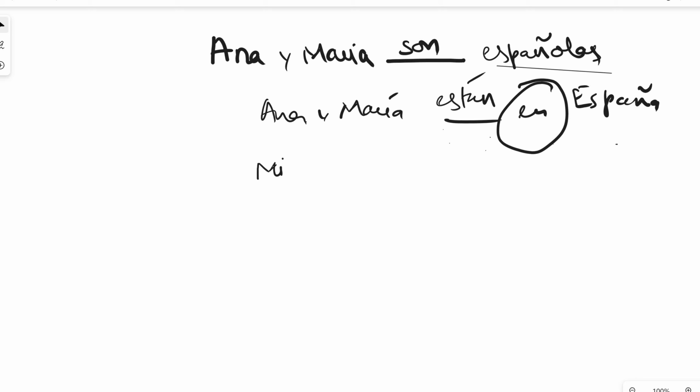Now, if I say my house is very big, mi casa dash muy grande. I'm talking about what? A trait that is never going to change. If the house is big, it's going to remain big. It's not like it's big tonight and tomorrow morning it will be small. So mi casa es muy grande.